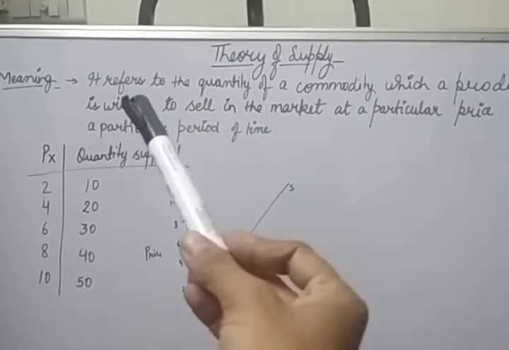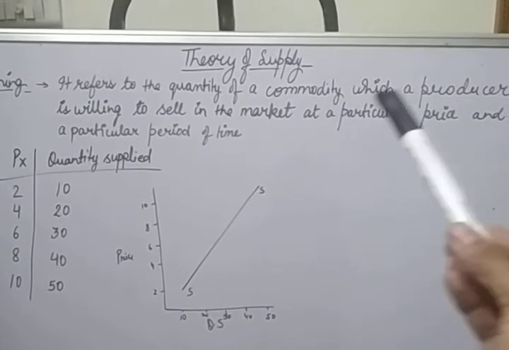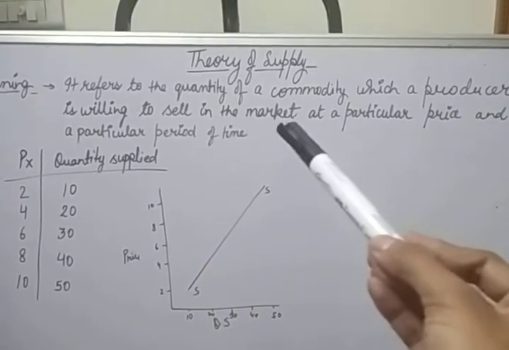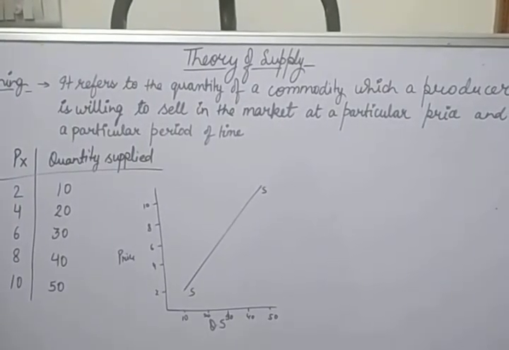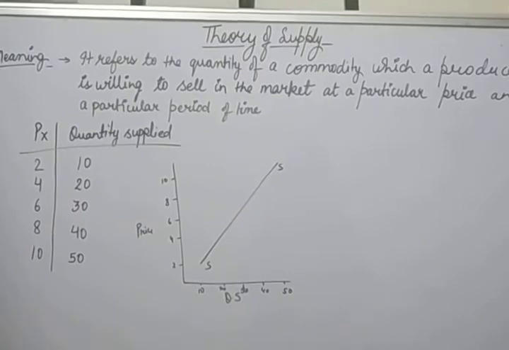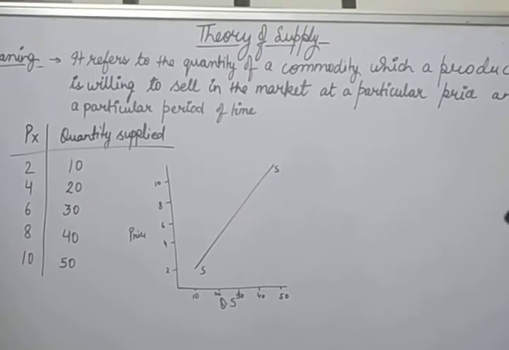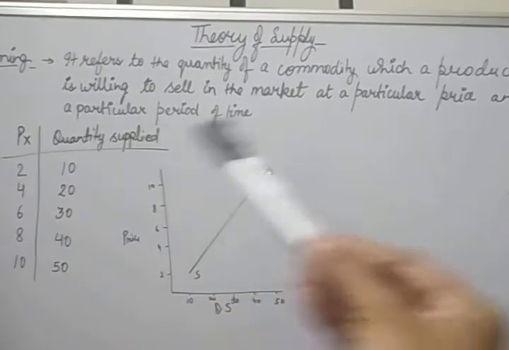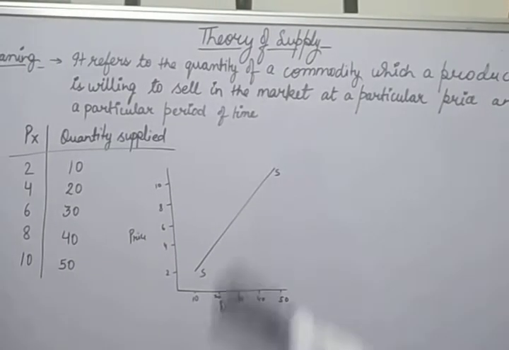Now first of all, understand the meaning of supply. It refers to the quantity of a commodity which a producer or firm is willing to sell in the market at a particular price and a particular period of time. That means supply is the amount of a product that a producer is offering, or is ready to sell, at the given price and at the given period of time.